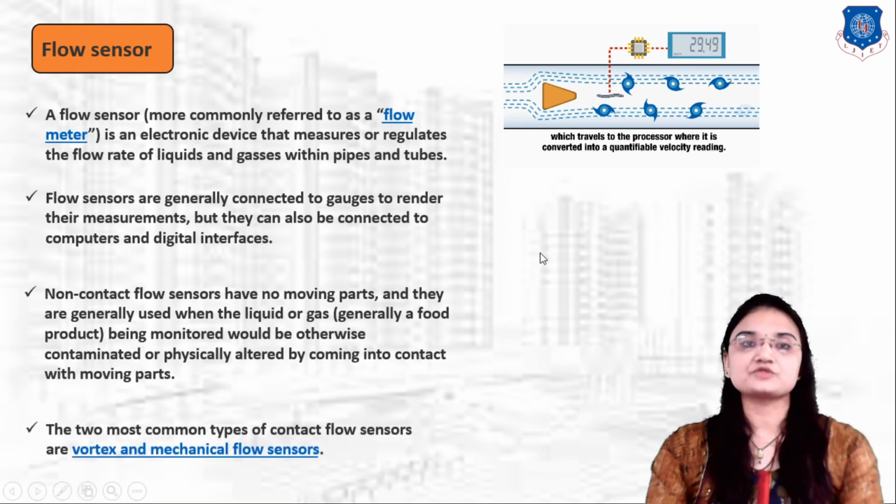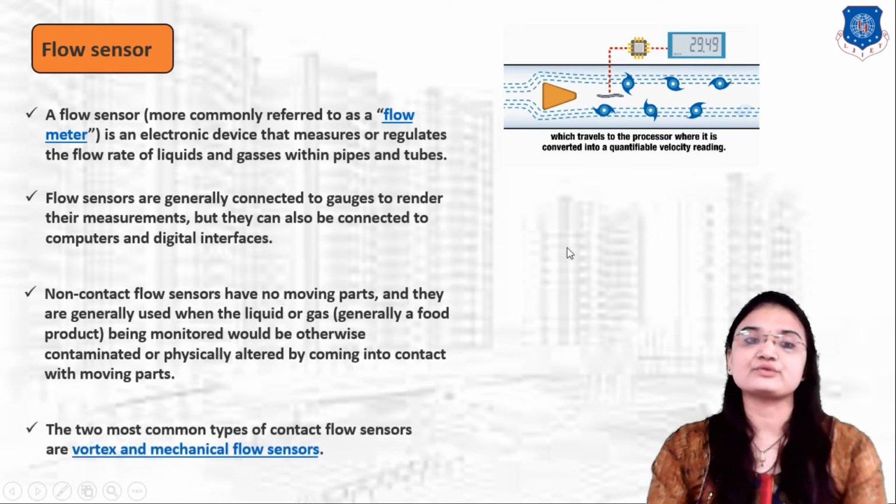There are two types of flow sensor. First one is vortex flow sensor and second one is mechanical flow sensor.